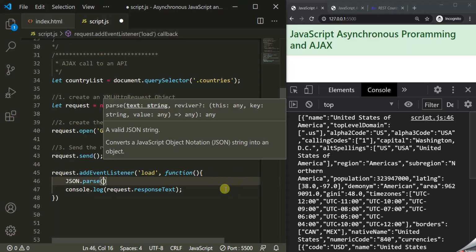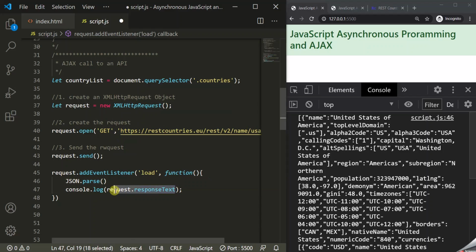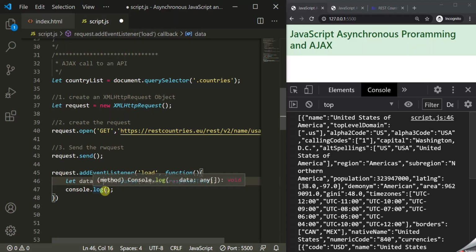To this parse method, we will pass this response text, and it will convert it into a JavaScript object and return that. So let's store this returned JavaScript object in a variable and call it data. All right. And now let's log this data.